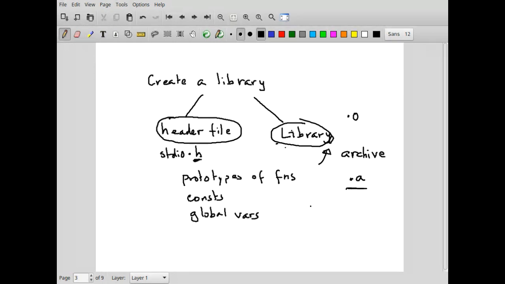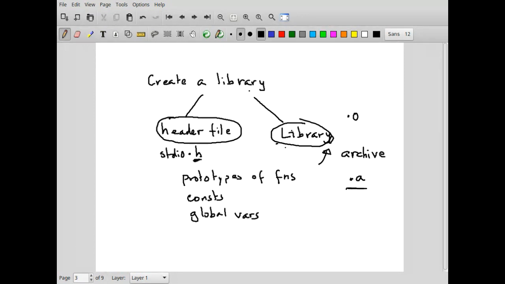Because this is your library, either you put it in a place where the compiler can find it, or you will have to give it explicitly when you call the compiler. When you say GCC and give your file name, you can include also the name of the library in which you have put your functions. So it could be one or more libraries. So that is the way in which you use libraries, right?